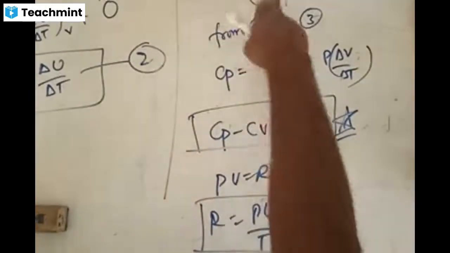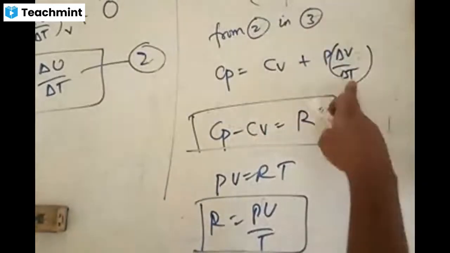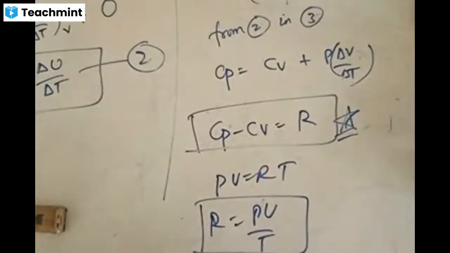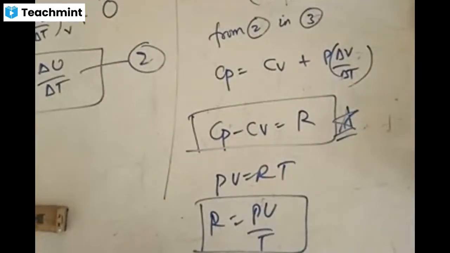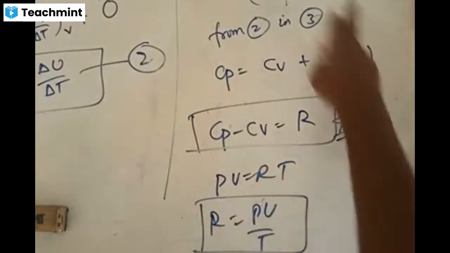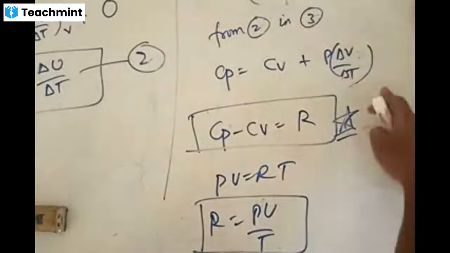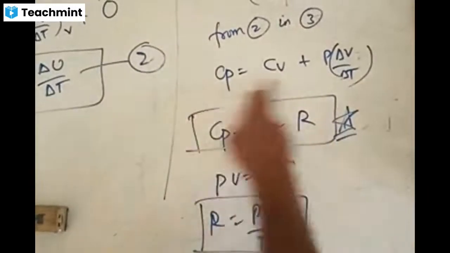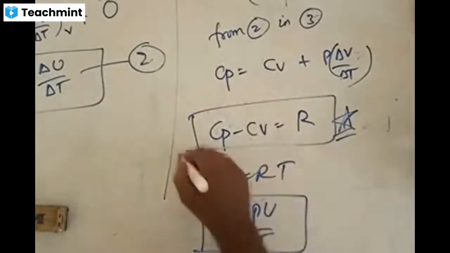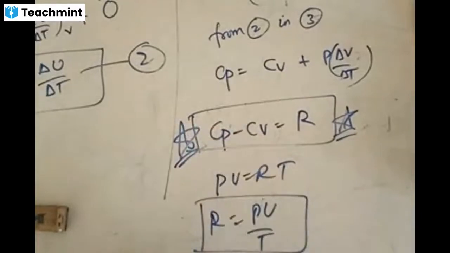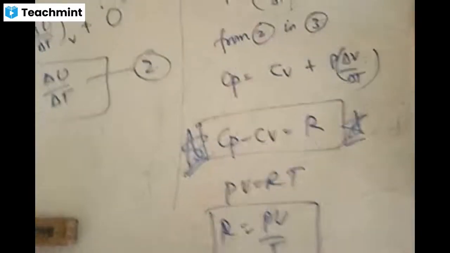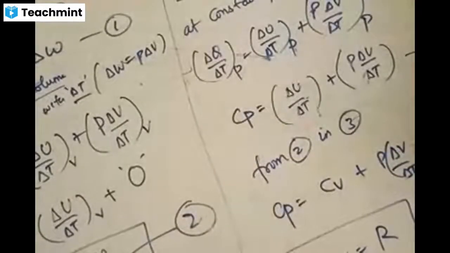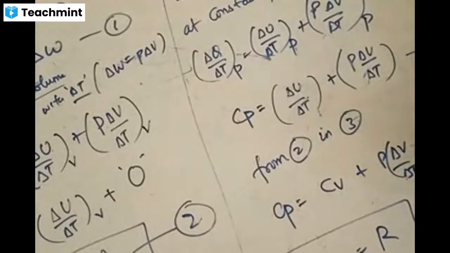You are writing this equation in terms of Cv and this one in terms of R, because for 1 mole of an ideal gas, PV is equal to mu RT, or with mu equal to 1, PV is equal to RT, and R is equal to PV by T. Accordingly, PV by T can be replaced by R, and Cp minus Cv is equal to R. This is the needed equation for us. This is the derivation. You might have learnt about Cp minus Cv earlier, but the derivation may not have been there in the previous classes, right?